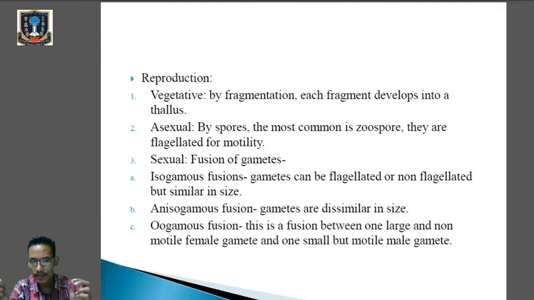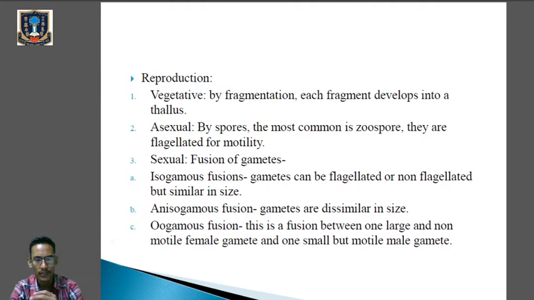So during fragmentation, like in Spirogyra, they will break into multiple fragments, into multiple pieces, and each piece will develop into a new thallus, into a new algae.